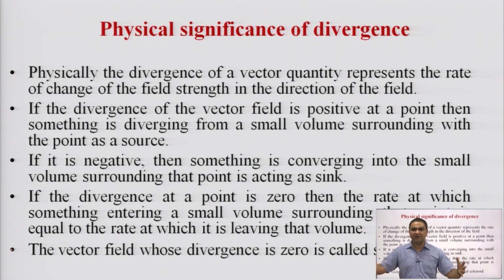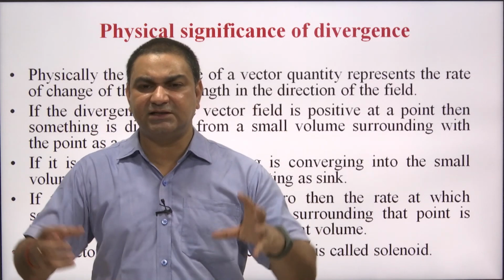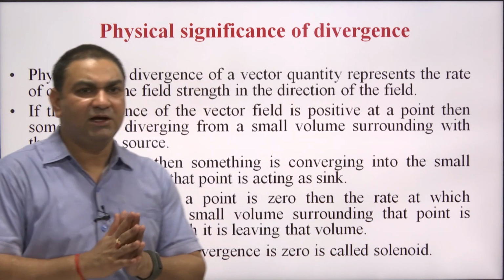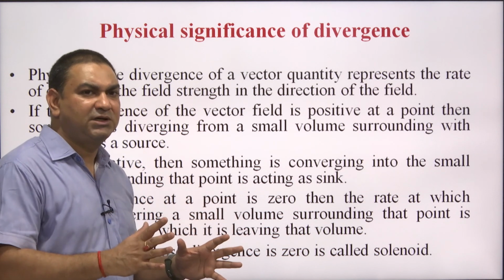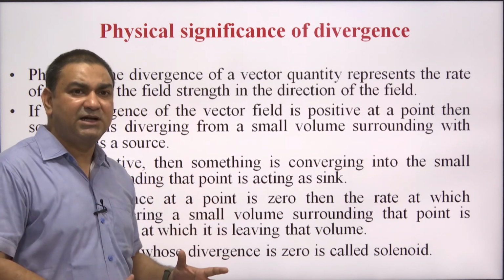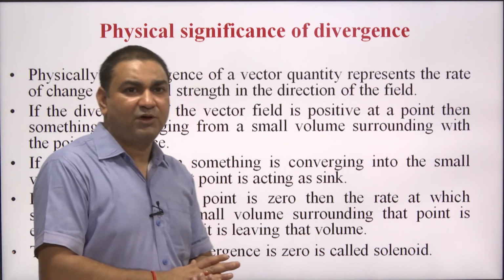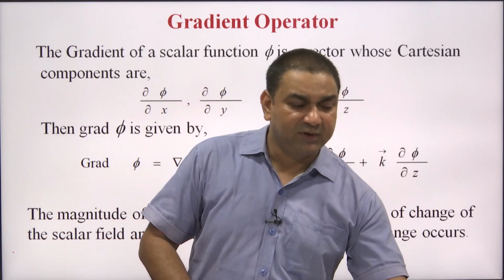Source, sink, transmitter, receiver. Source, destination. The information transfer, something is transmitted and something is received. Okay. So, wherever this divergence is 0, it is called solenoidal. Okay. So, these are the things.